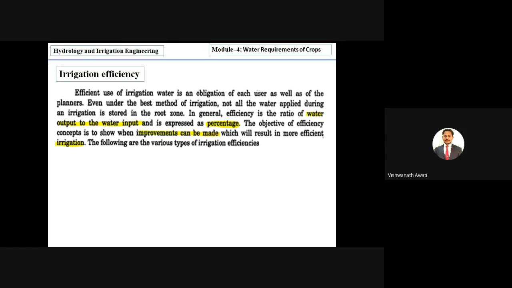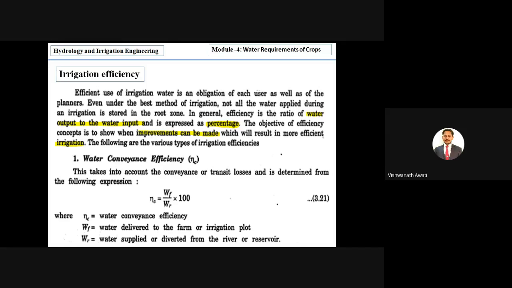So what is the importance of irrigation efficiencies? To improve the use of water and to get the best utilization of it and effective management of irrigation water. Correct. So the first irrigation efficiency is water conveyance efficiency, or you can call it eta c. So it is indicated with eta c. And water conveyance efficiency takes into account the